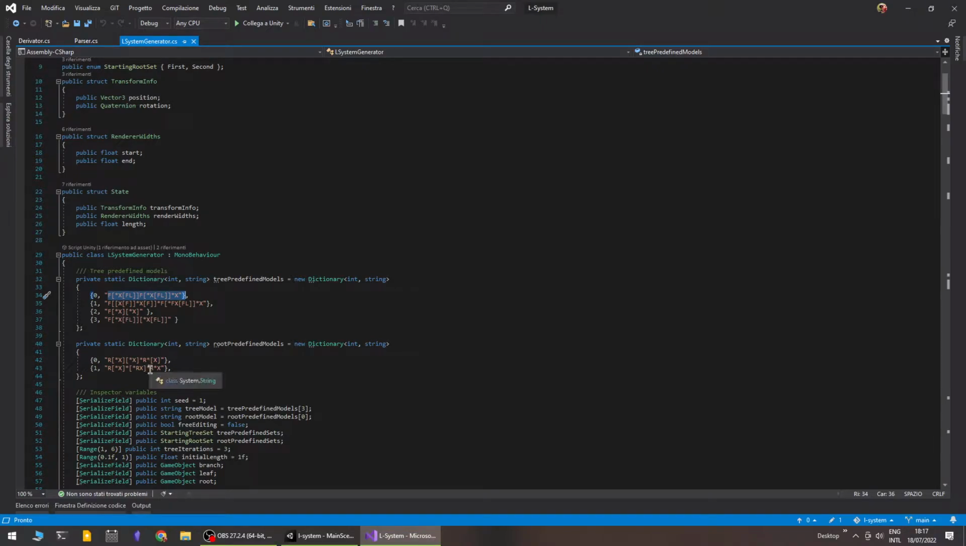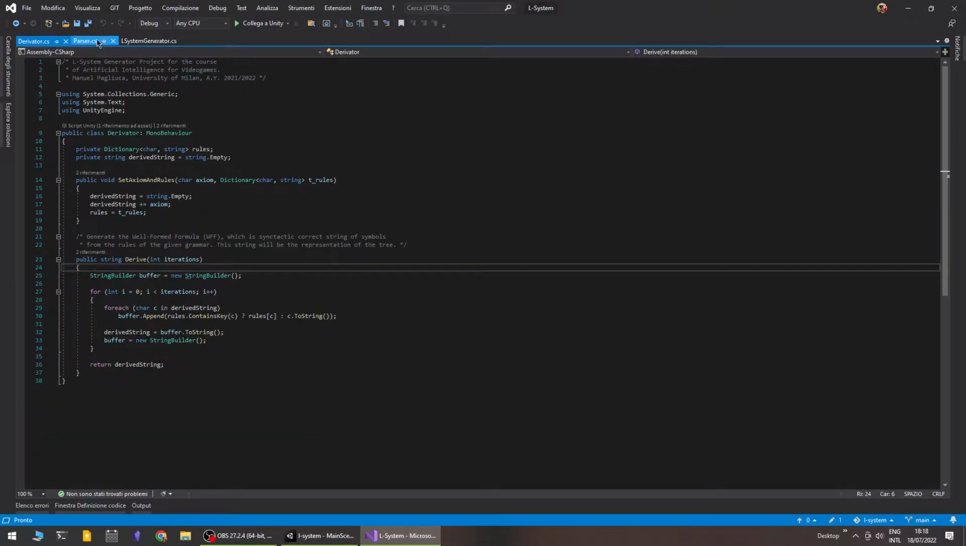So there are many serialized fields to consider, and it uses mainly two other classes which act as components of this major class. I chose this approach because I wanted a linear code in the L system generator class, and I used the SOLID principles of software engineering.